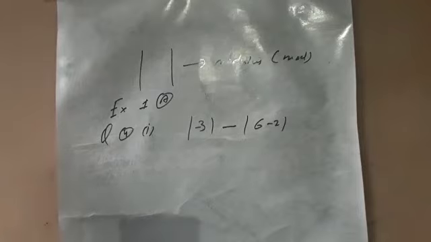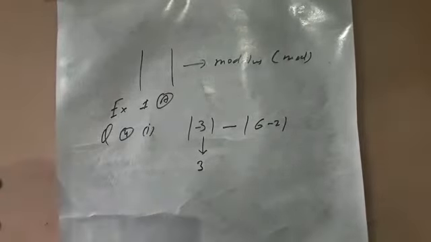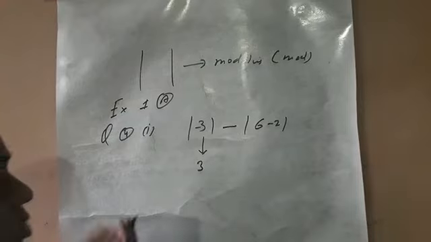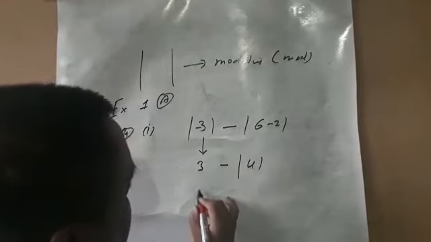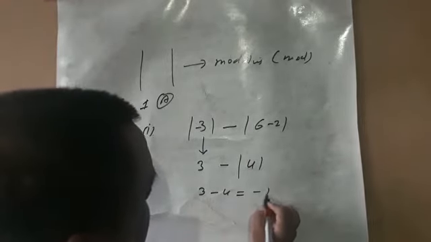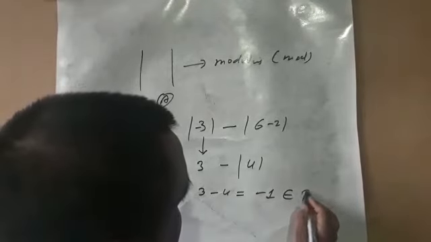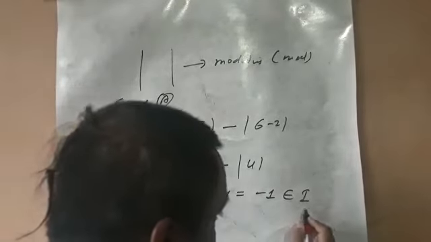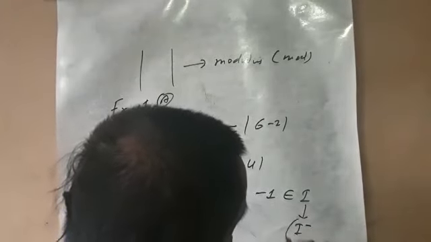Now mod minus 3 is converted into 3 because we do not take the sign before it. We take only the absolute value. After this, 6 minus 2 is 4, and 3 minus 4 is minus 1. That is minus 1, and it belongs to the integers. If you want to specify which integer, it belongs to the category of negative integers.